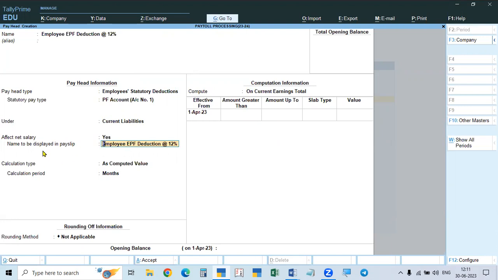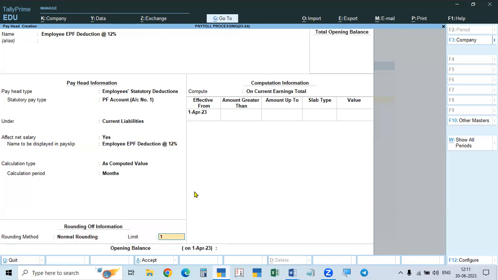How is it shown in the employee's pay slip? It is shown like this, or simply EPF at 12%, or provident fund deduction, or the provident fund at 12%. We can give the same name, and it will display the same name. If you want to change it, you can take just simply PF 12% or EPF 12%, or the total thing, anything you can show. Okay, and then from here it is going directly to the rounding section. Calculation type and period is not there; by default it is computed value. We have to compute it definitely, because the 12% is to be computed on the salary. So that is one. It is not taking and going directly to the rounding method.